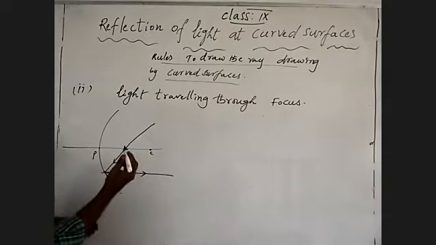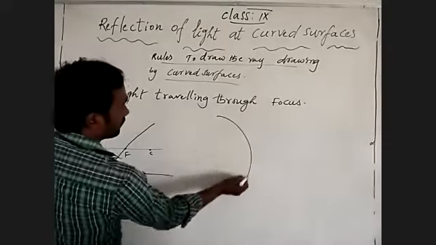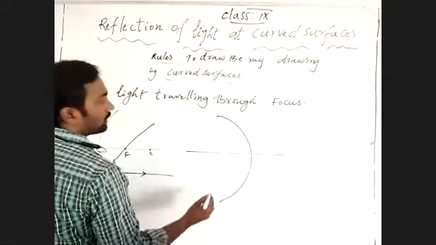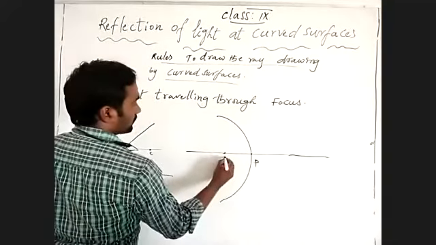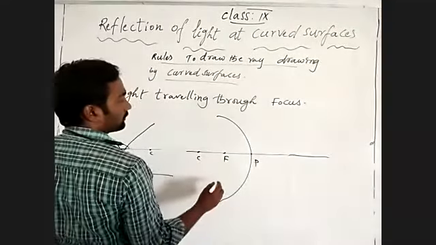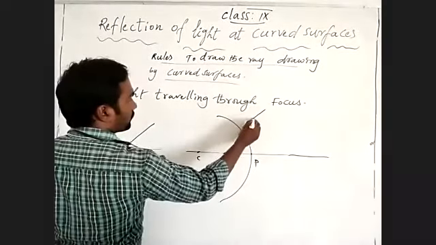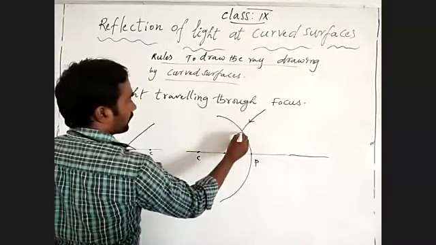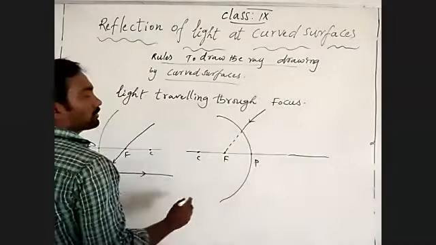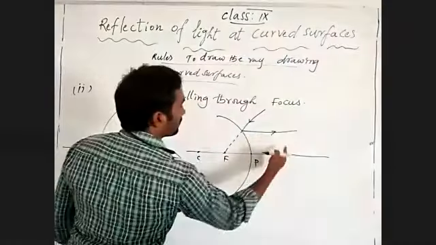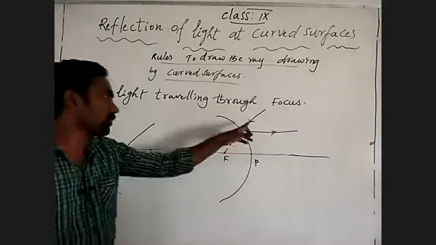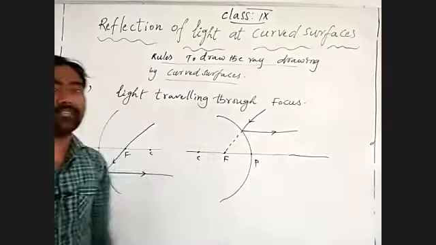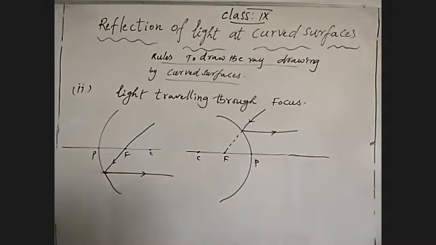At the same time, for the outer curved surface, with pole, focus, center of curvature, a light ray traveling toward the focus gives reflection parallel to the principal axis, appearing to come from the focus. So that is the second thing.